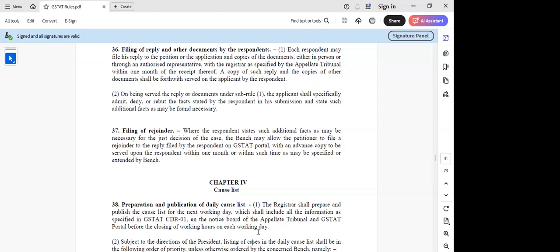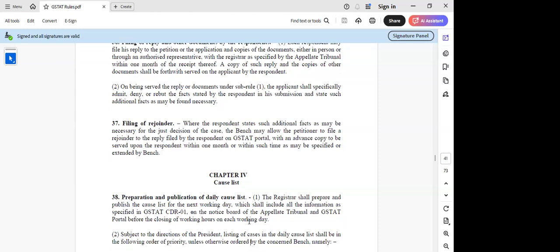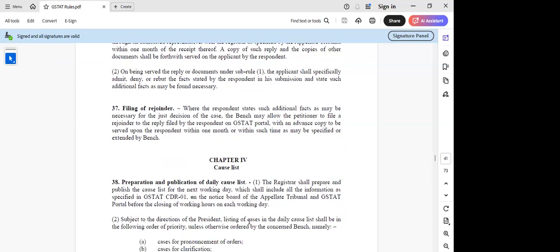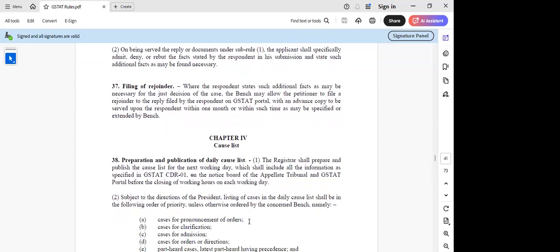So for example, if it is tomorrow, then the cause list will be as today, the practice is followed. I think a similar practice they are trying to follow here also, with this pasting by the end of the day. Right, sir? Correct. Then, subject to the direction of the president, listing of cases in the daily cause list shall be in the following order: pronouncement, clarification, admission.